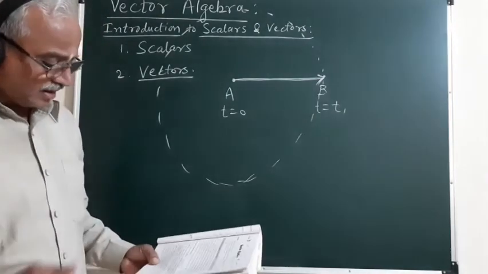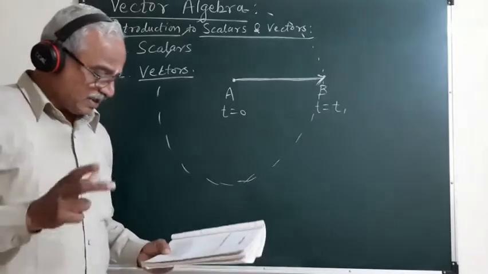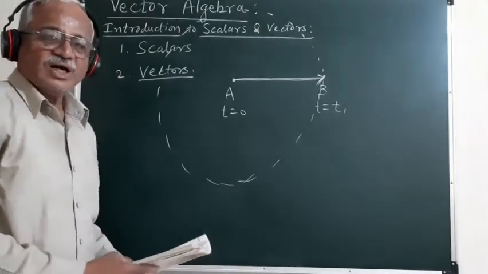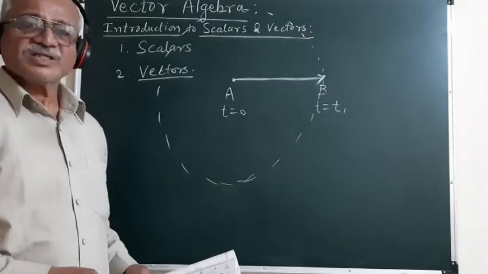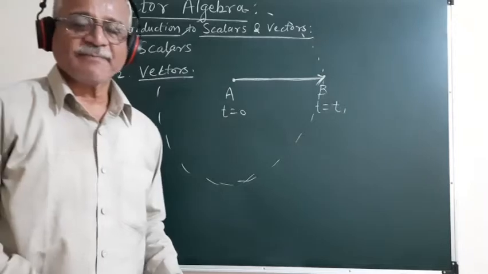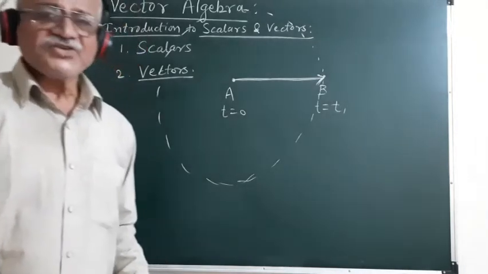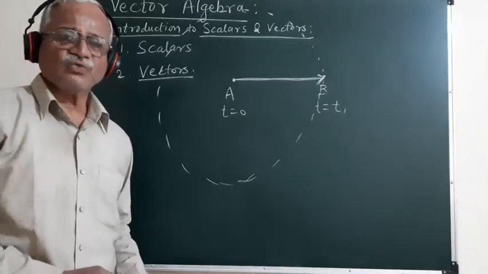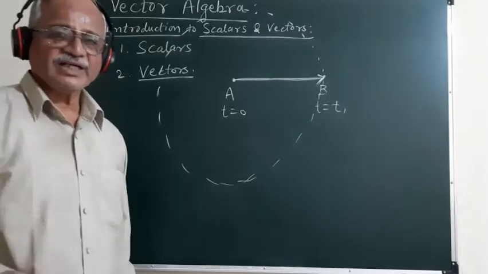So these are certain examples of vector quantities. These vector quantities can also be added or subtracted. We can also take the multiplication of these vectors, the addition and subtraction of vectors, as well as the multiplication of two vectors, which we have studied earlier.